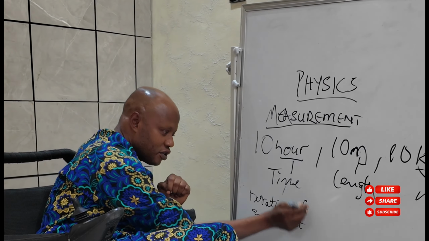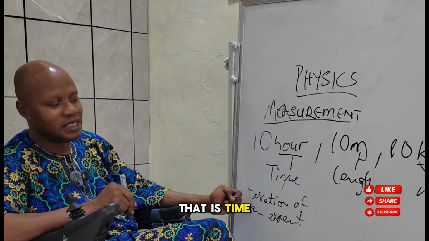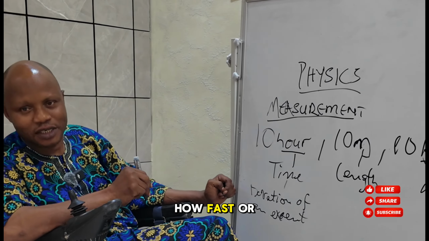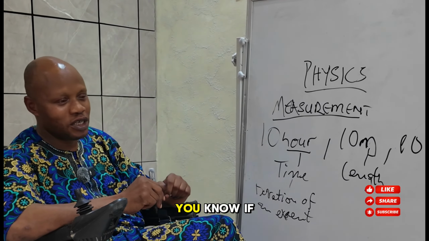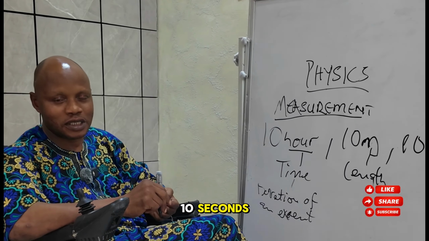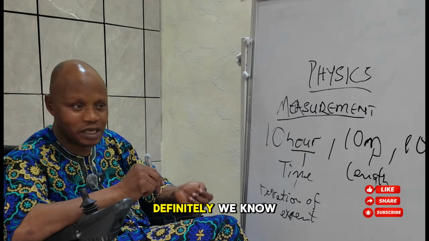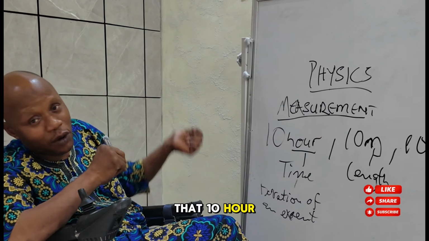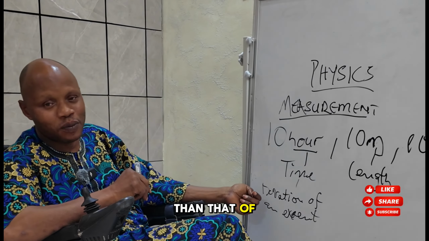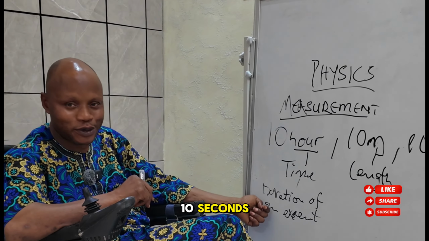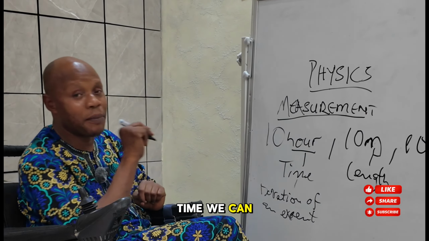That is, time is telling us how fast or slow an event is. If an event is 10 seconds, we compare it with an event of 10 hours. Definitely we know that the 10-hour event is longer than that of 10 seconds. So that is time. We can measure time.